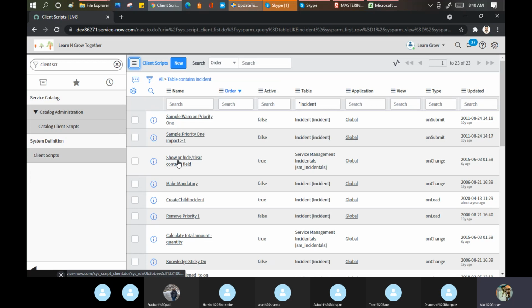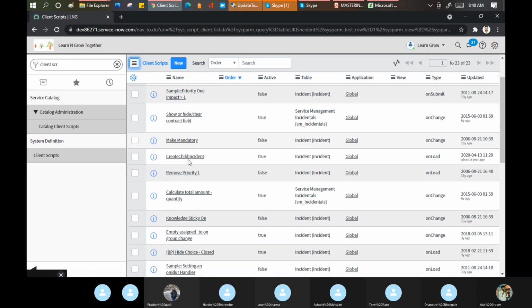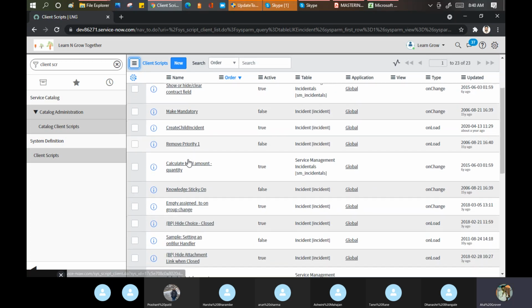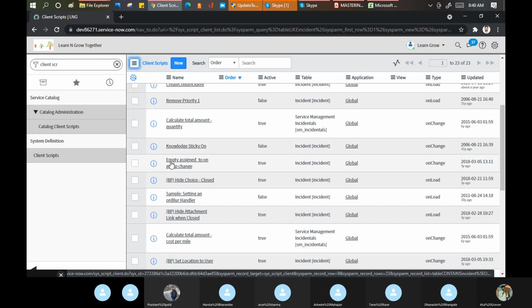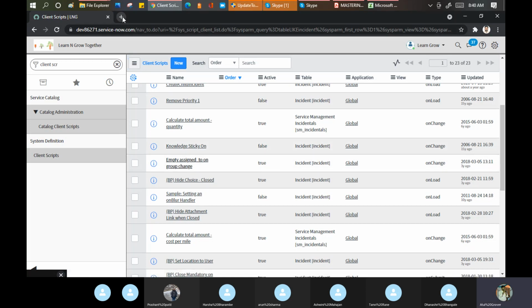Show or hide clear contact field, it is not required for us. Let me show you total amount of quantity. Okay, empty assigned to on a group change. Let me show you this example.